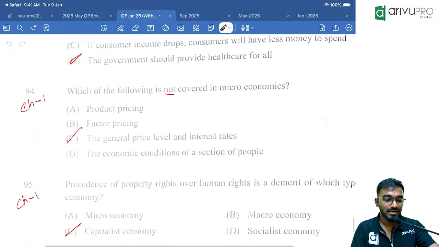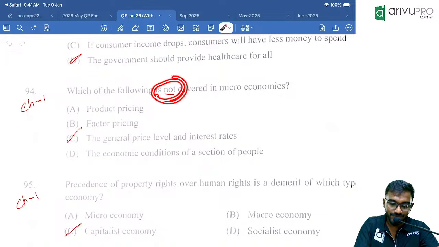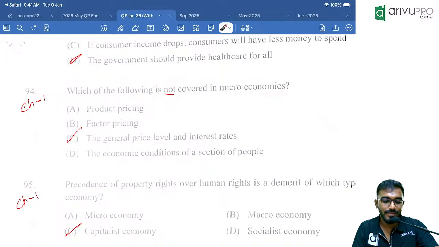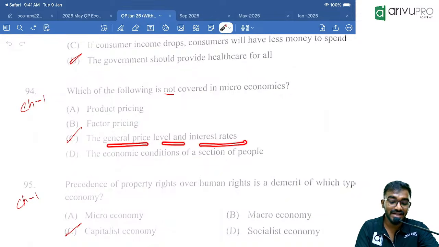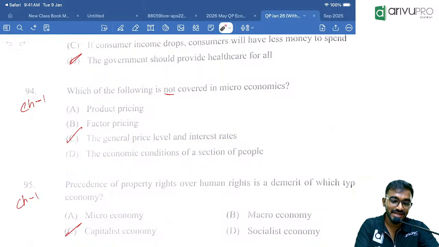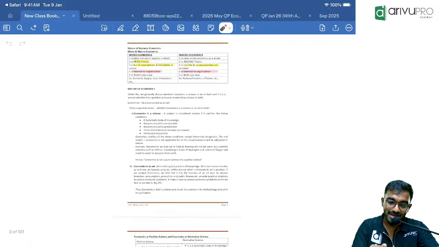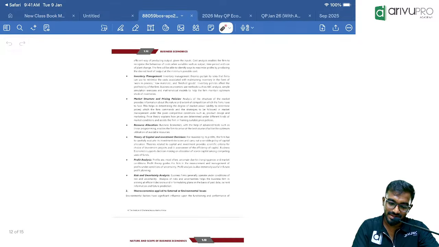See here. Which of the following is under the micro? Product pricing, yes. Cost and pricing, we spoke about production also, we spoke factor pricing. General price level and the interest rates will come under the macroeconomics. One second, let me show that.